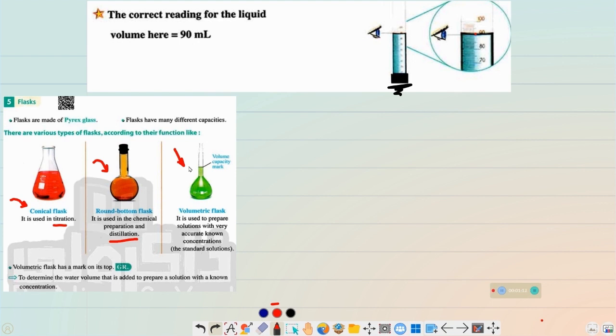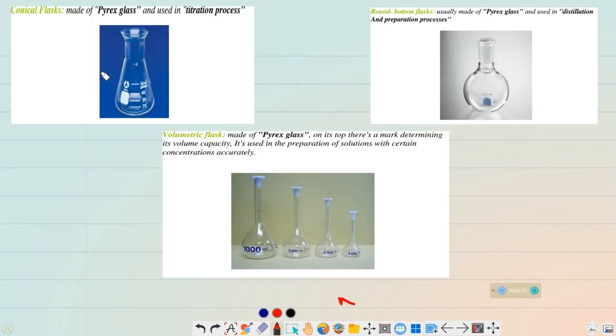So this volumetric flask is used in preparing standard solutions. These flasks can be seen here. Here is the conical flask. It's made of Pyrex glass and is used in titration. We have a graduation here that gives us the volume of the solution inside it,